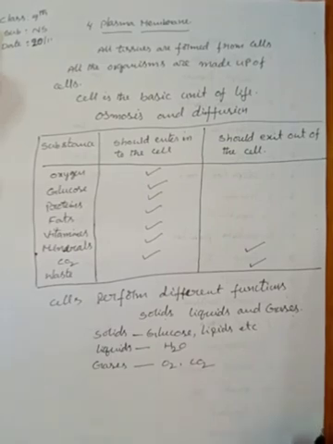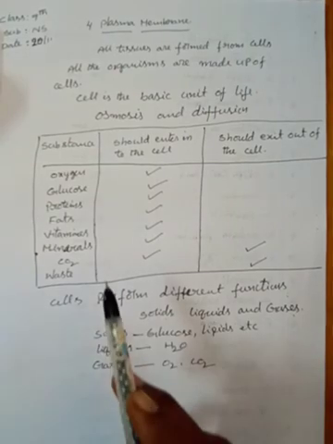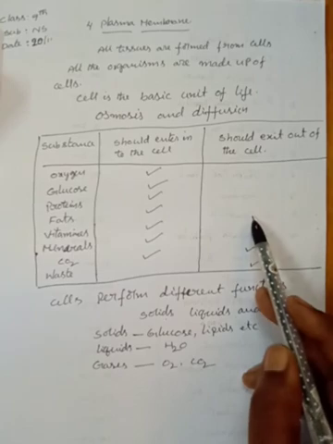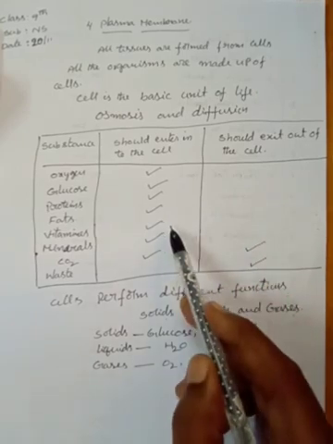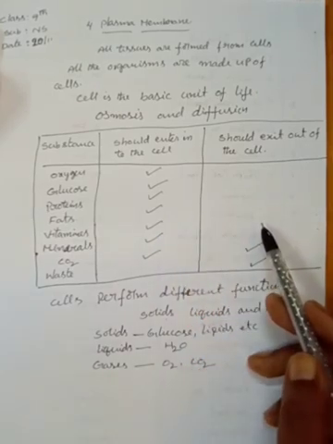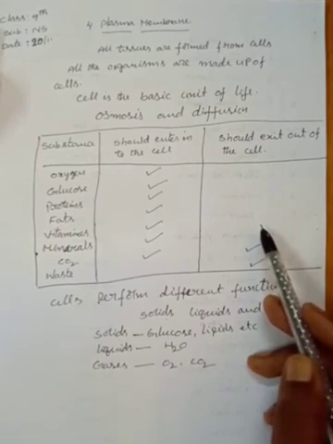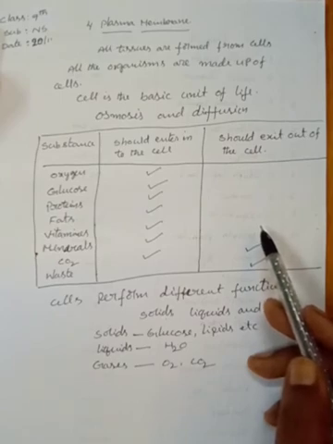Okay, children. To understand the entry and exit of the substances into and out of the cell, we can perform some different types of activities.